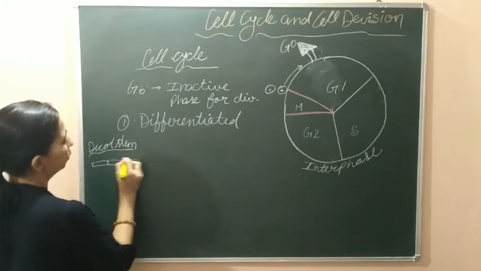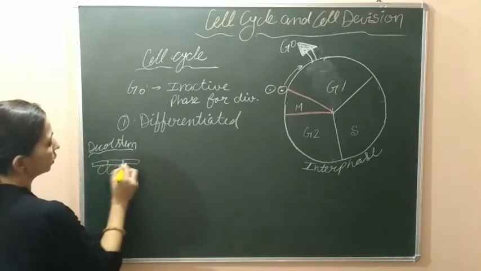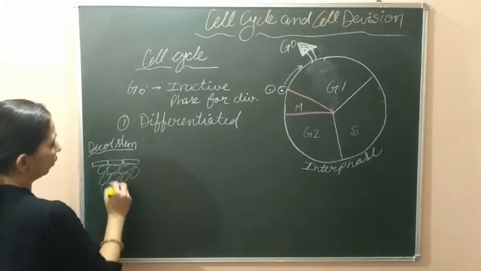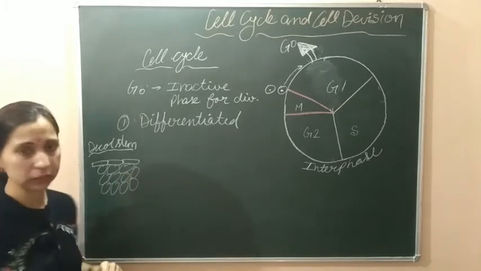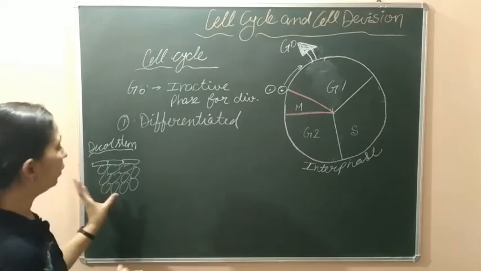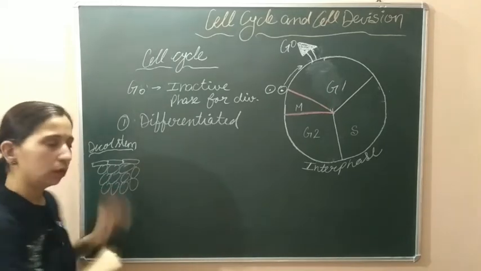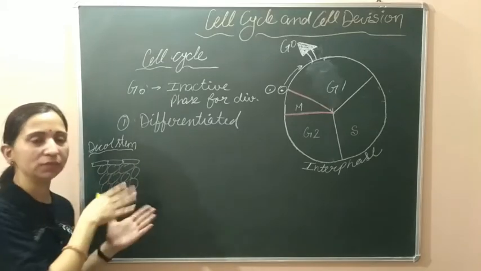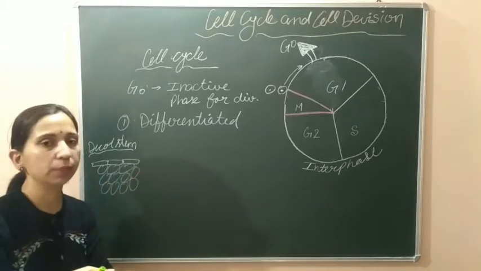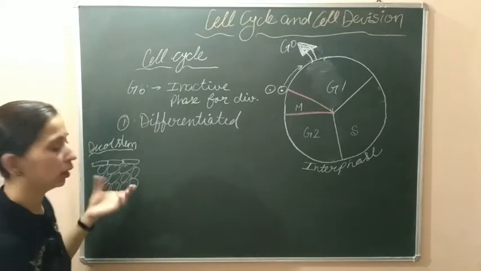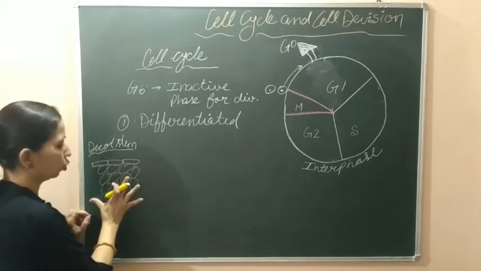This is the epidermis of the stem and here the cortex is present, and this cortical region is formed from parenchymatous cells. Parenchymatous cells means these are specialized cells. They are not meristematic anymore. The meristematic cells have become parenchymatous cells, converted into parenchyma tissues, and they become specialized cells.